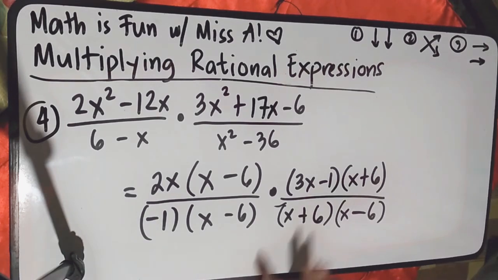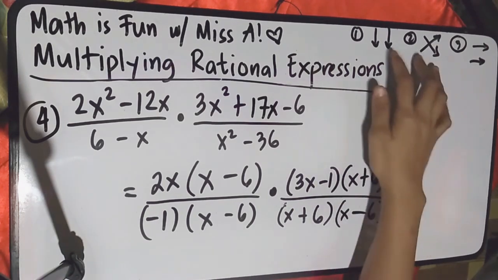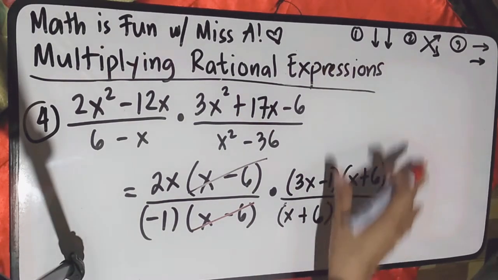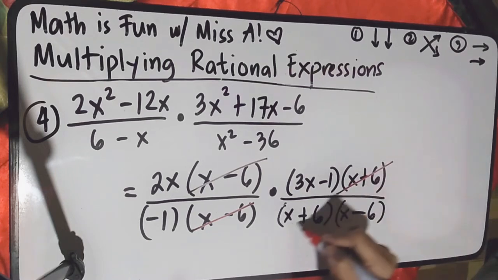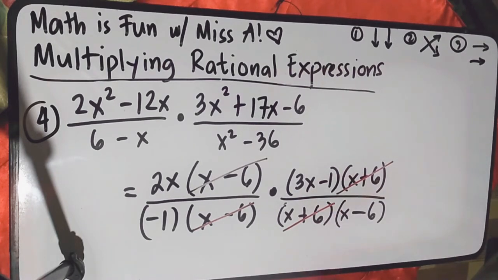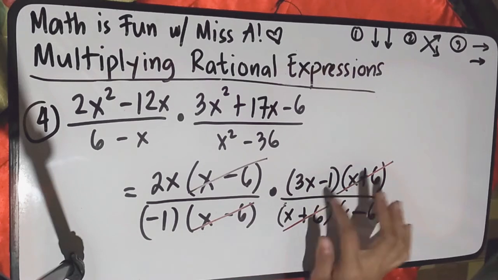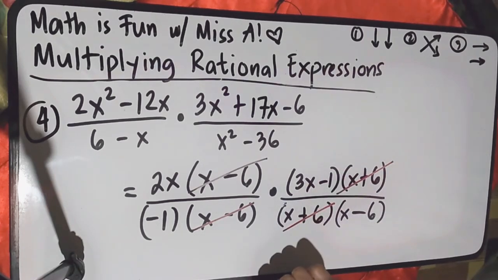So, now what we will do here is the three-way process. Vertical first. Let's see if we can cancel out anything vertically. Obviously, there is. You have this one, x minus 6. Let's see if there is one here too. You have x plus 6. Now next, let's check diagonally. You have 2x and x minus 6 here, so it's not possible. Negative 1 and 3x minus 1 are also not possible. So, therefore,